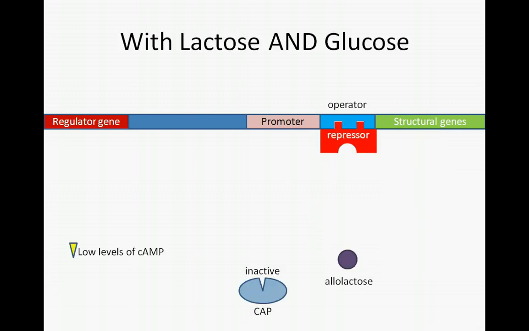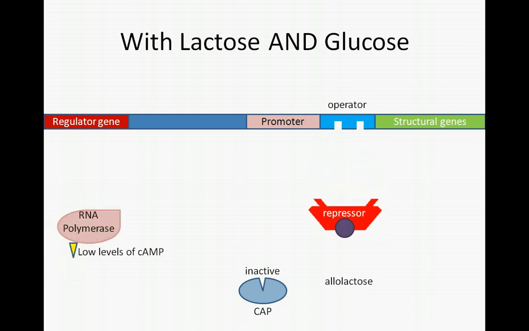Lac operon expression also relies on positive regulation. In order for RNA polymerase to effectively bind and transcribe the structural genes, an active CAP protein complex is required. However, the CAP protein is only active when bound by cyclic AMP. When glucose is available, cyclic AMP levels remain low and CAP therefore remains inactive. Under these circumstances, even though lactose is present, little transcription of beta-galactosidase, permease, and transacetylase occurs.